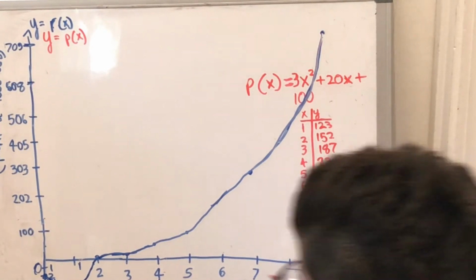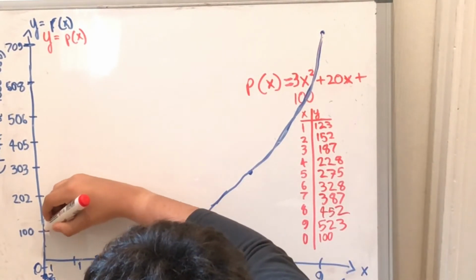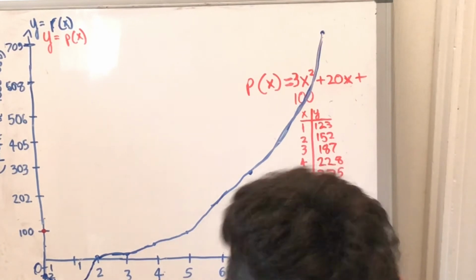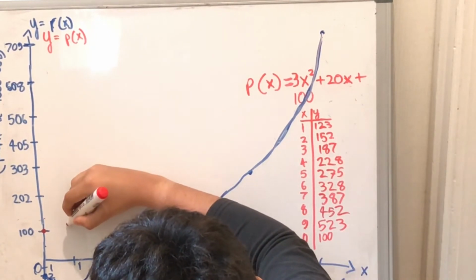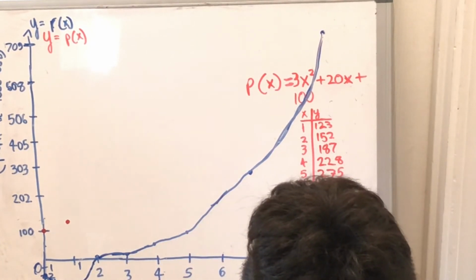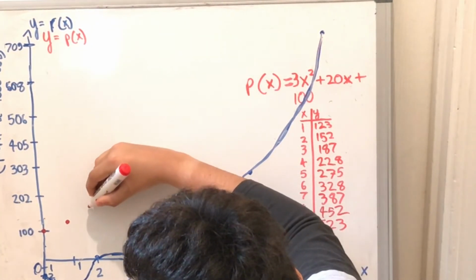Now let's graph this. 0 starts at 100, that's useful. 1 starts at 123, so there. 2 is at 152.